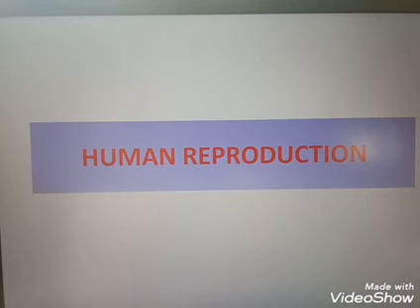Okay. Name the part of the genital tract of human female which acts as womb. The answer is uterus. Next question is, what is endometrium? It is the innermost glandular layer of the uterus which lines the uterine cavity. Here the implantation of the baby will take place. It undergoes cyclical changes, and those cyclical changes are known as menstrual cycle.